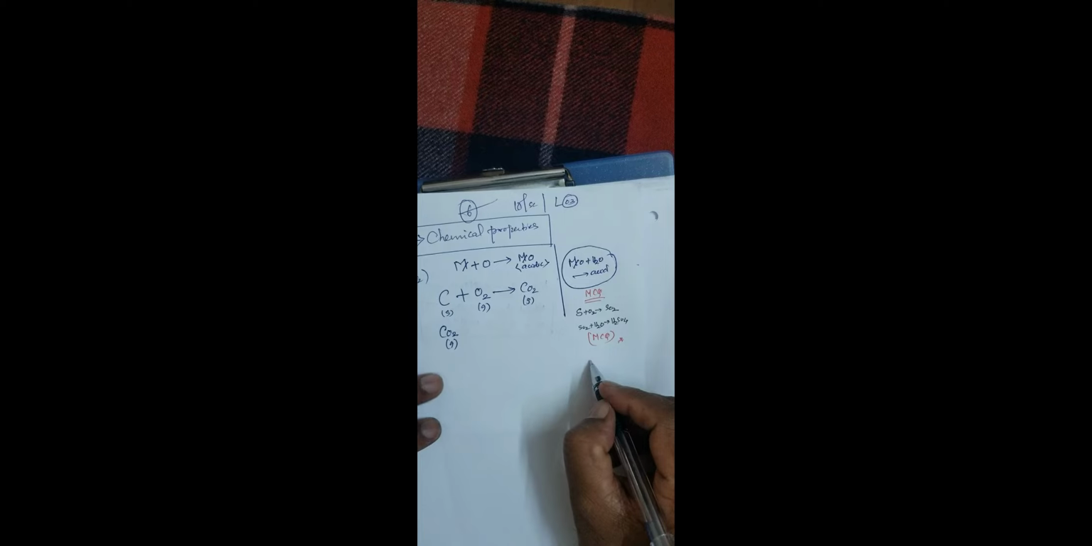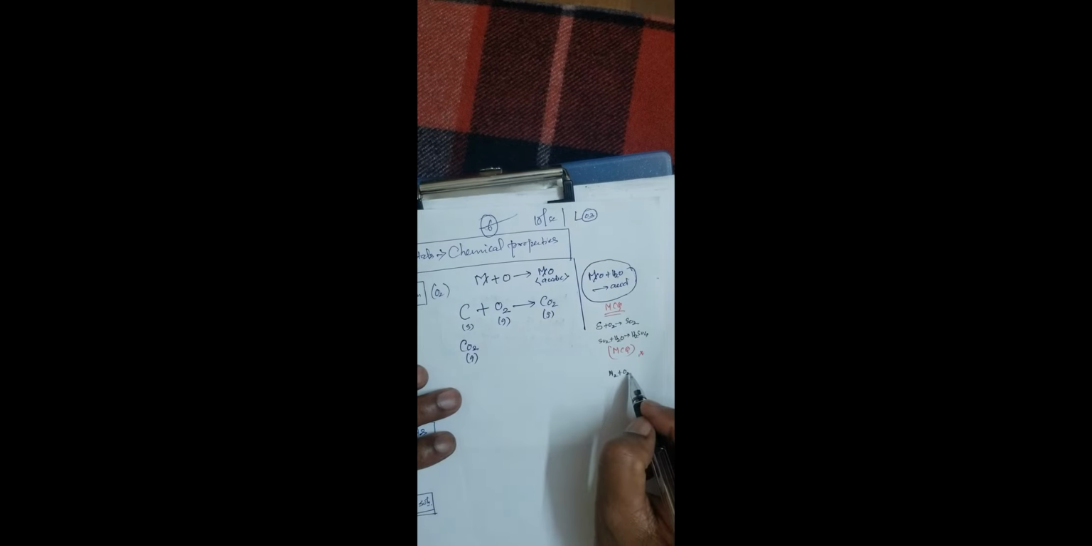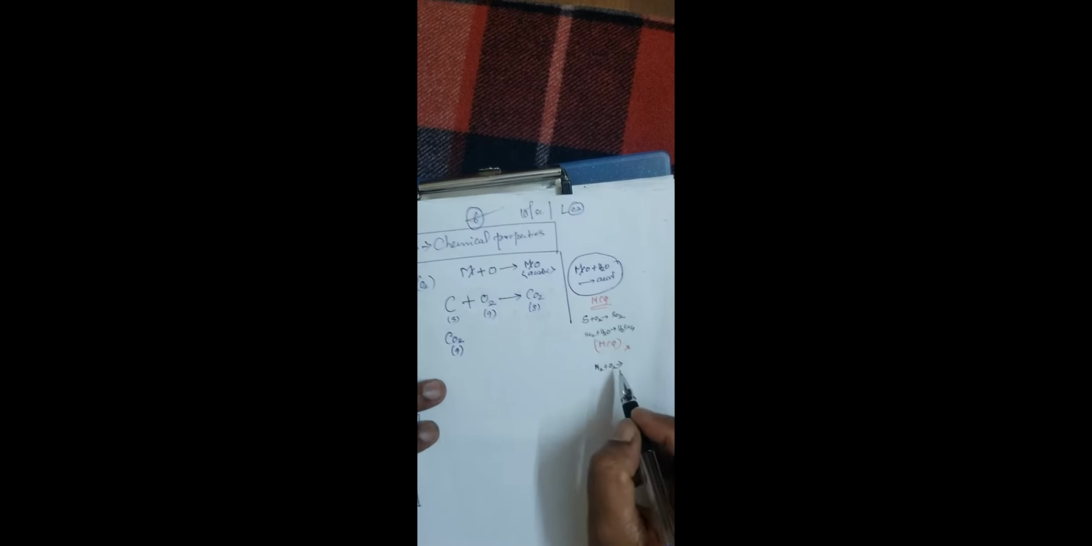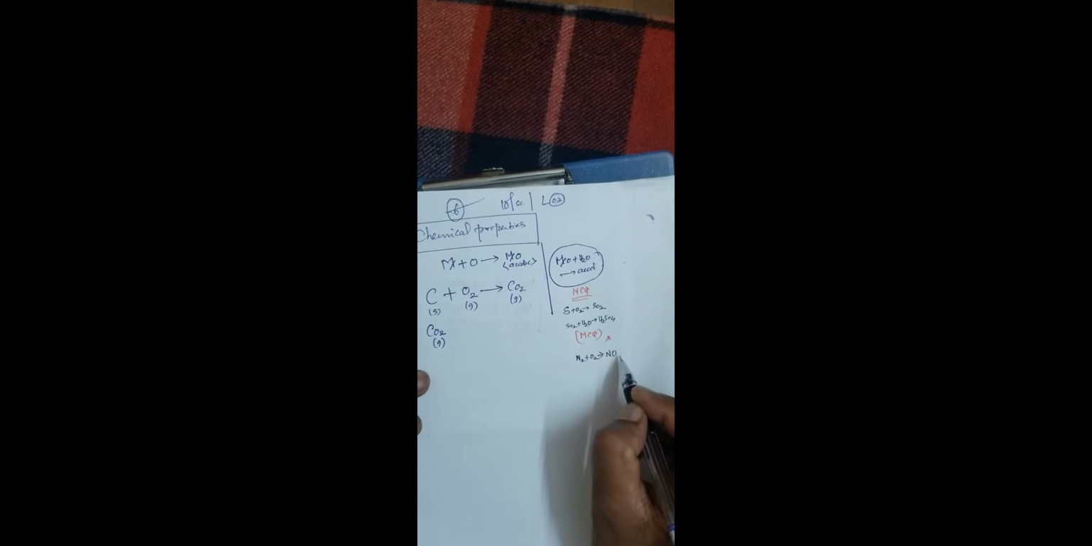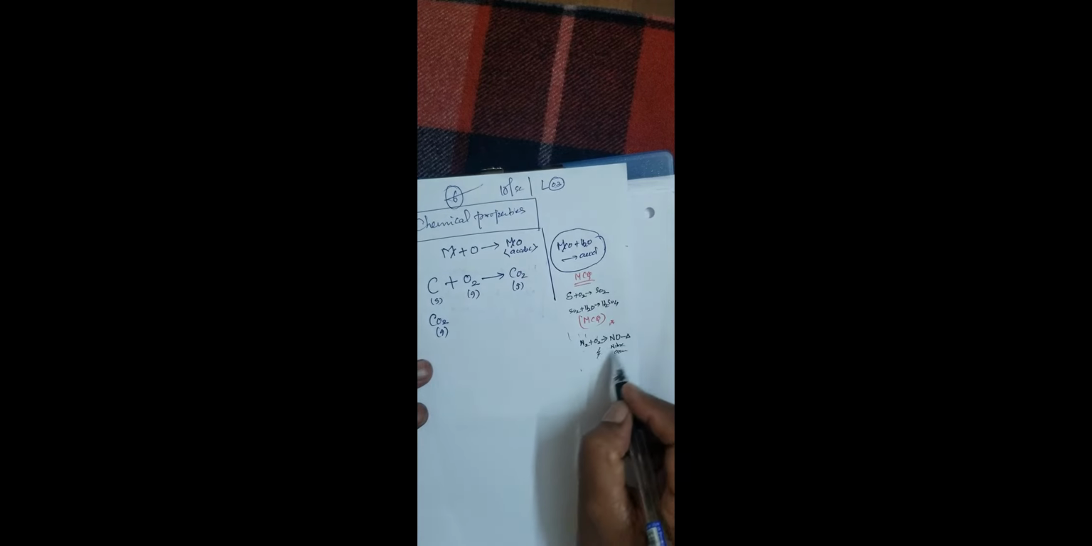Similarly, nitrogen plus oxygen, you take it. Nitrogen is a non-metal, and it combines with oxygen to form nitric oxide. It is an endothermic reaction that happens during thunder and lightning, during rain, right? This is called nitric oxide. The nitric oxide is a non-metal oxide, is it not?